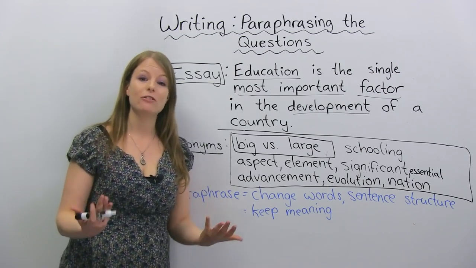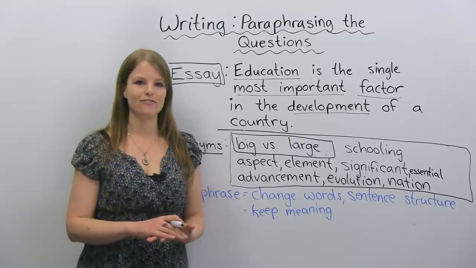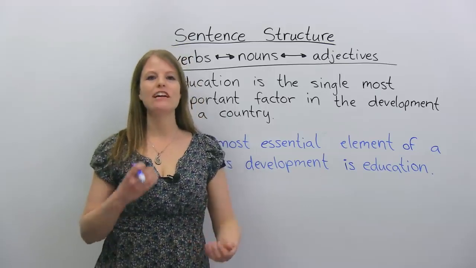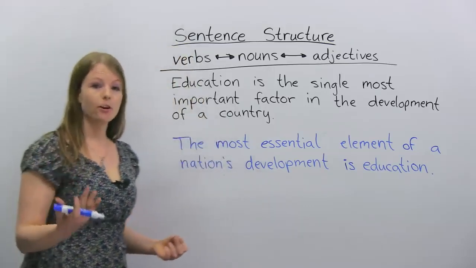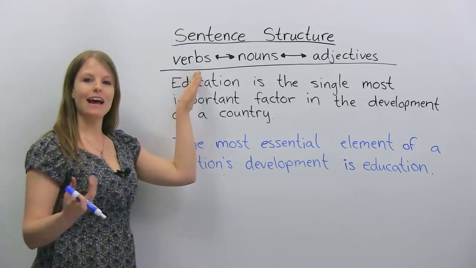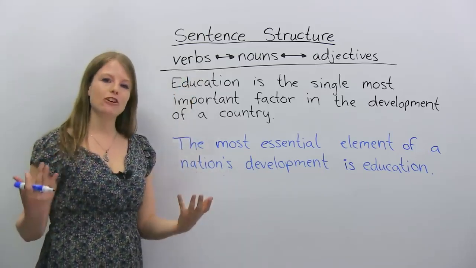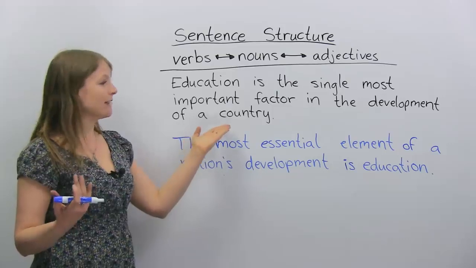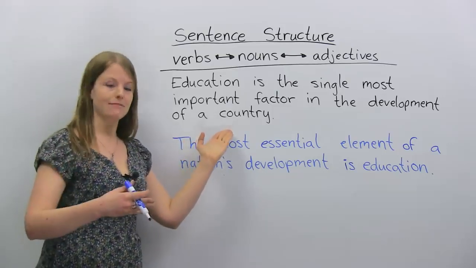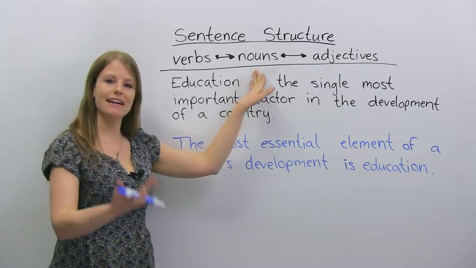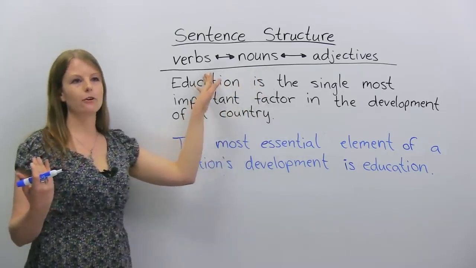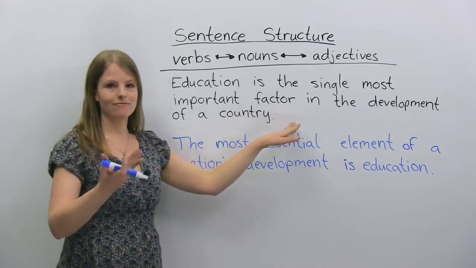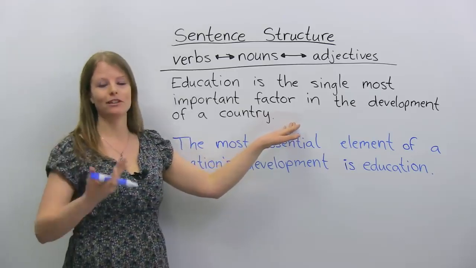So now let's look at another thing you can do in order to paraphrase the question on a test or exam. Okay, another way we can paraphrase is by changing the structure of the sentence. So for example, you might have a verb, which is an action, and you might change that into its noun form. So for example, if your verb is developing, you might change that into development. You might change, similarly, a noun into a verb, okay? So for example, development is the noun. It can turn into develop or developing.